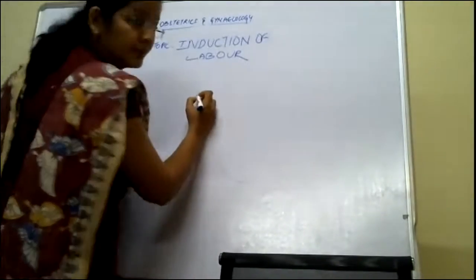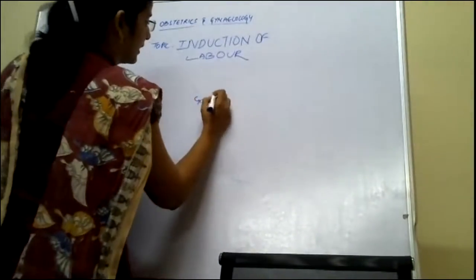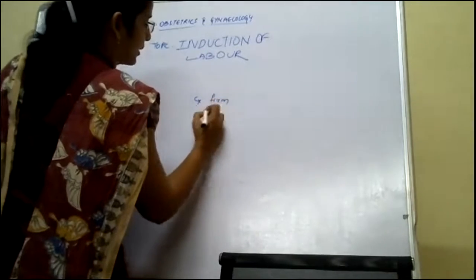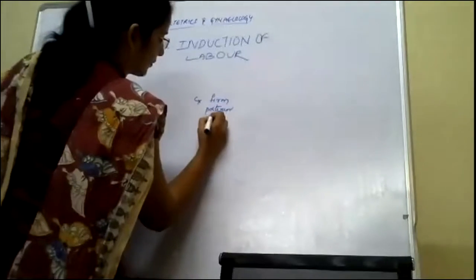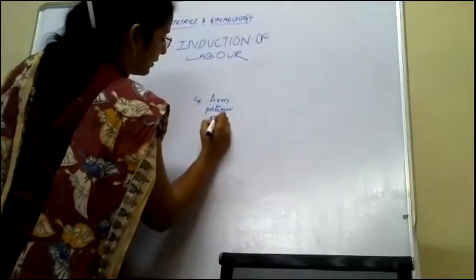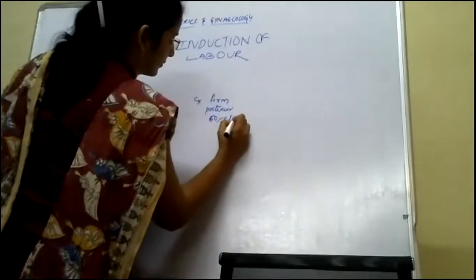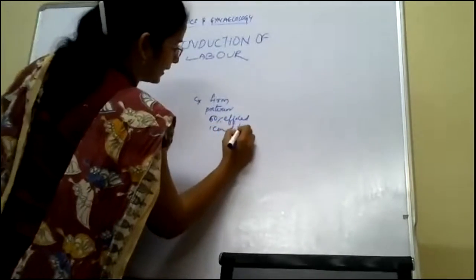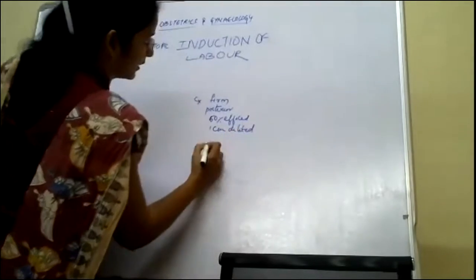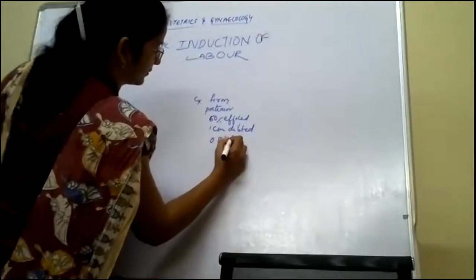For example, in the first case the cervix is firm, posterior, 50% effaced, 1 centimeter dilated, 0 station.